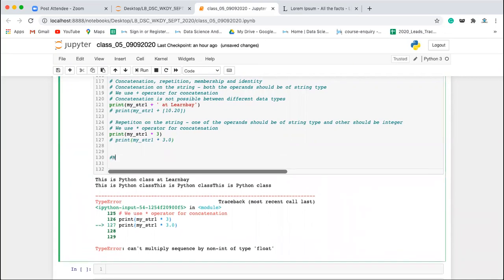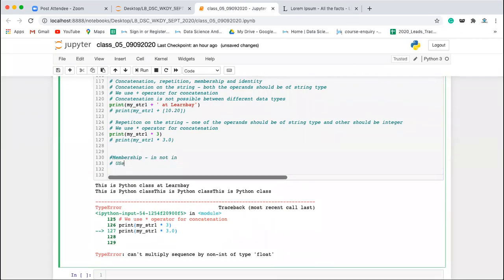Next, we have the membership operation. Membership operation we have seen already, in and not in operators we have, right? These are the two operators used basically to check whether the elements or group of elements are part of the sequence or not.